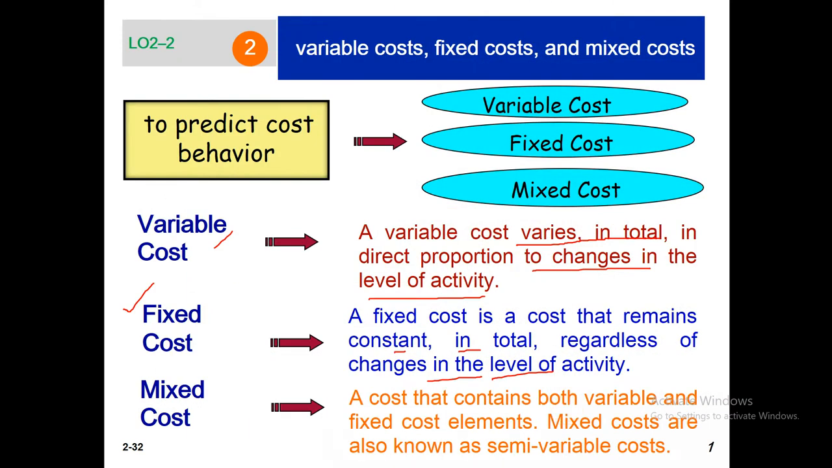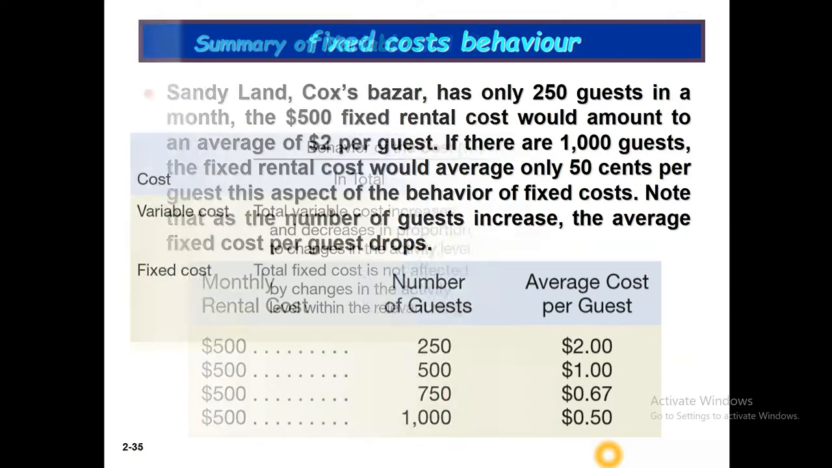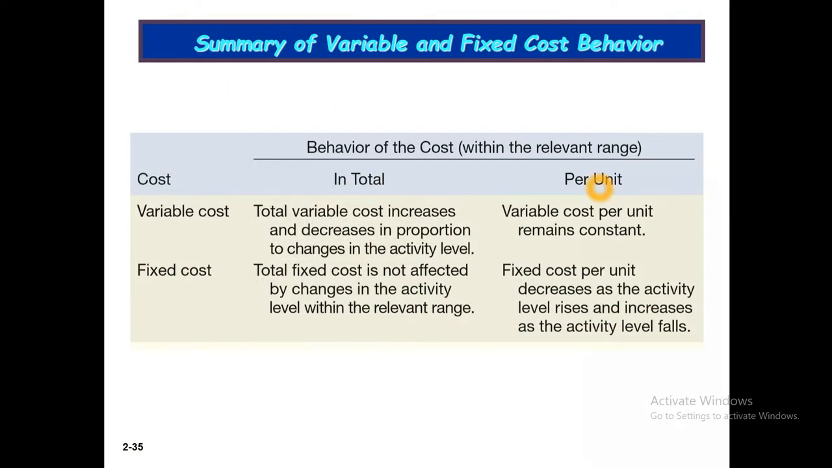And now mixed cost: a cost that contains both variable and fixed cost elements. Mixed costs are known as semi-variable costs. Later we will discuss more about mixed cost. Okay, now the cost behavior summary of variable and fixed cost behavior, within the relevant range.